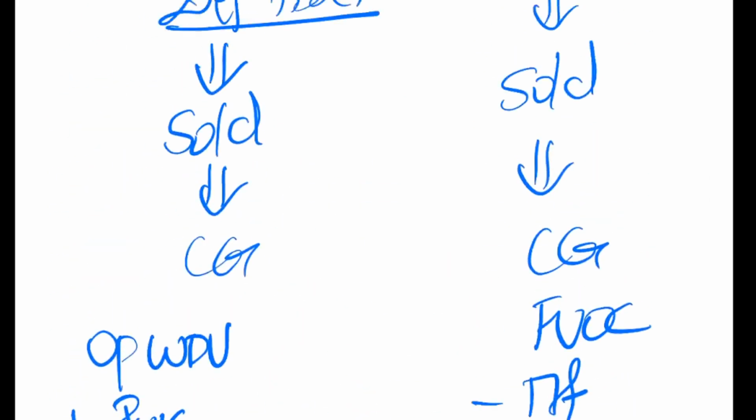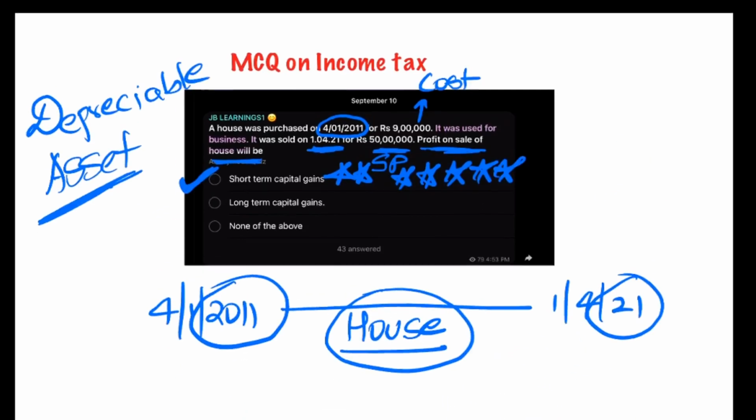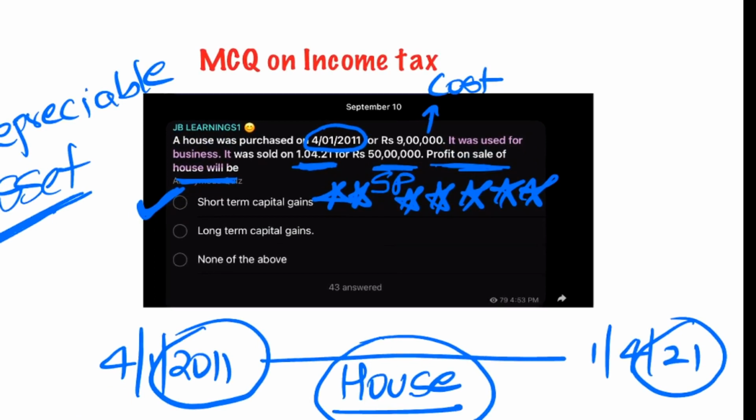So my dear friends, whenever in examination you get that a depreciable asset was sold, see, in this question, if you see very carefully, it is talking about a house. Okay, now it says it was used for business. Now, if a house was used for business, then it becomes a depreciable asset. It is like a building, correct? So building is a depreciable asset.